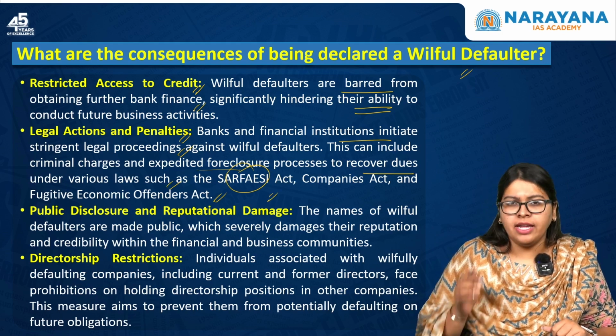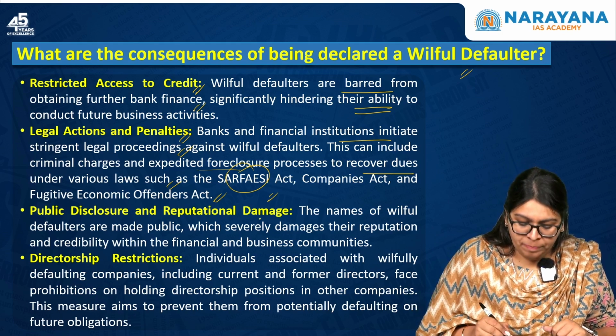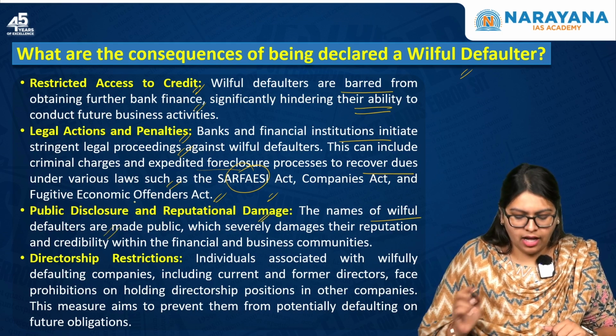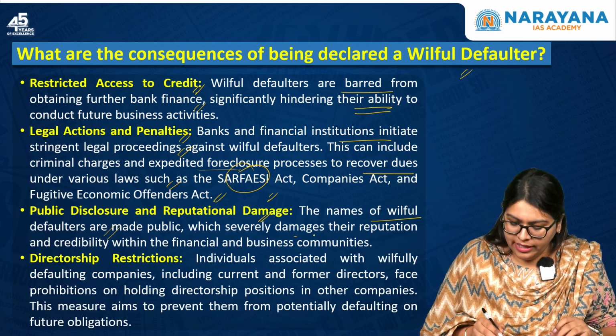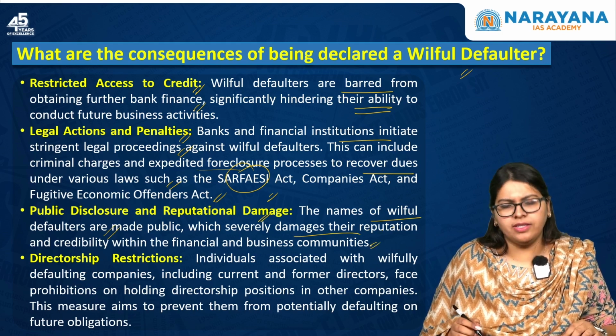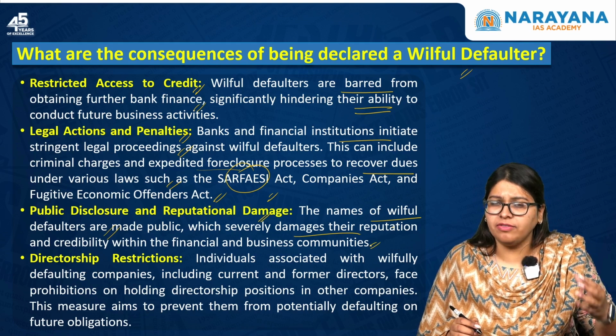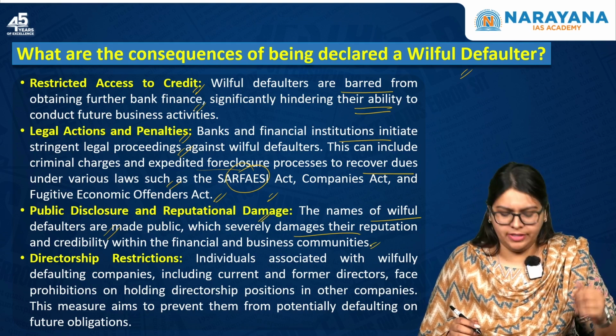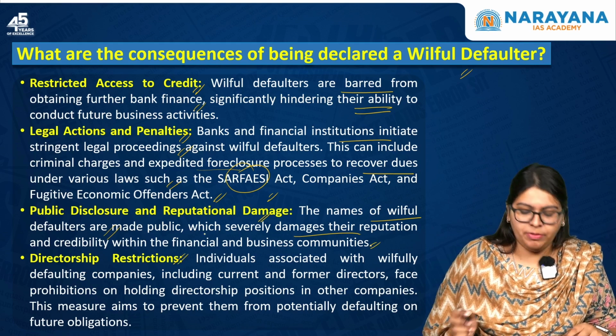Apart from that, they will face public disclosure as well as reputational damage. That is, the names of willful defaulters are made public, which severely damages their reputation and credibility within the finance as well as the business community. So this will hamper their further business activities as well, or getting into agreements with other companies. Next one, the directorship restrictions.